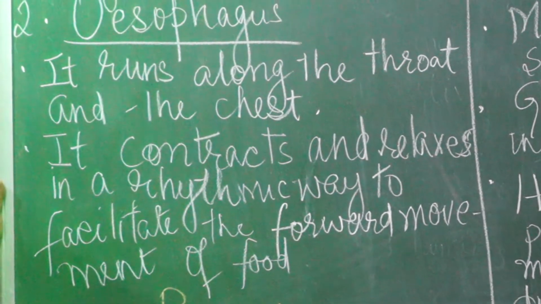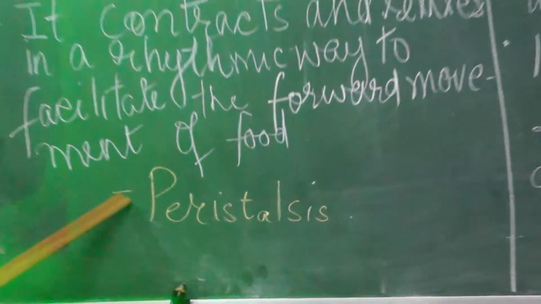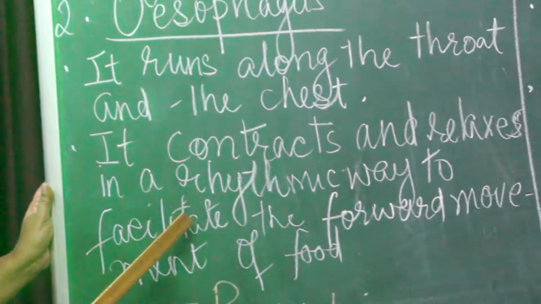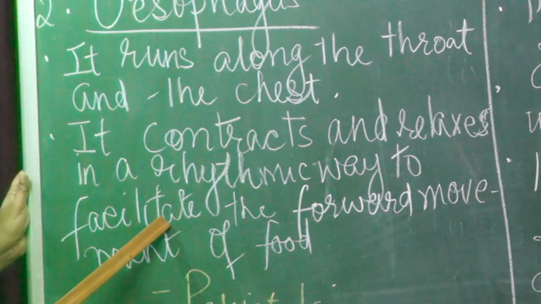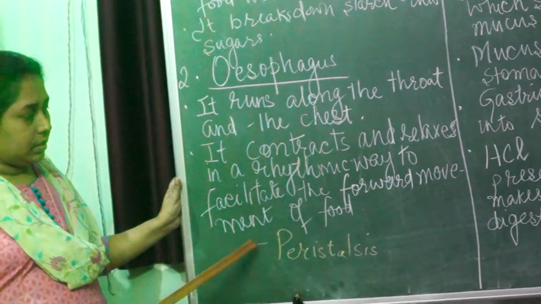This wavy movement is known as peristalsis. All of you understood what is peristalsis? The wavy movement by the muscles of the esophagus, by contraction and relaxation. By this movement the food is pushed forward towards the stomach.